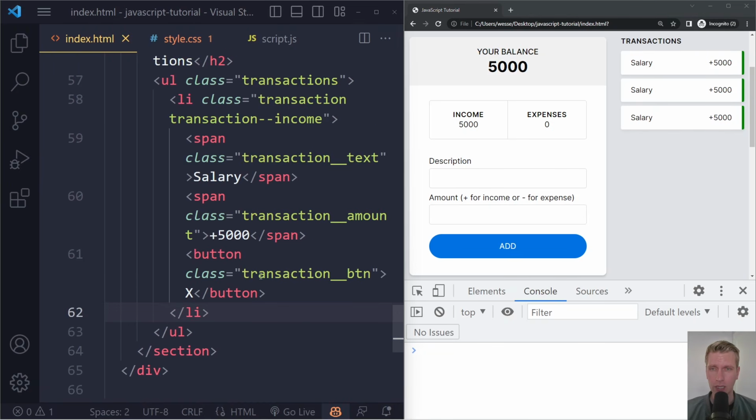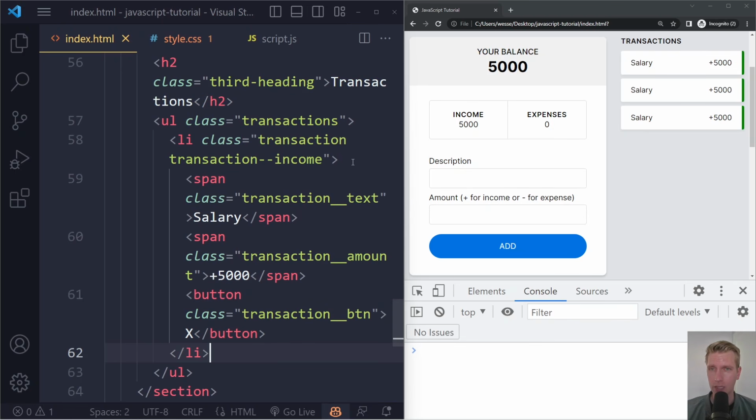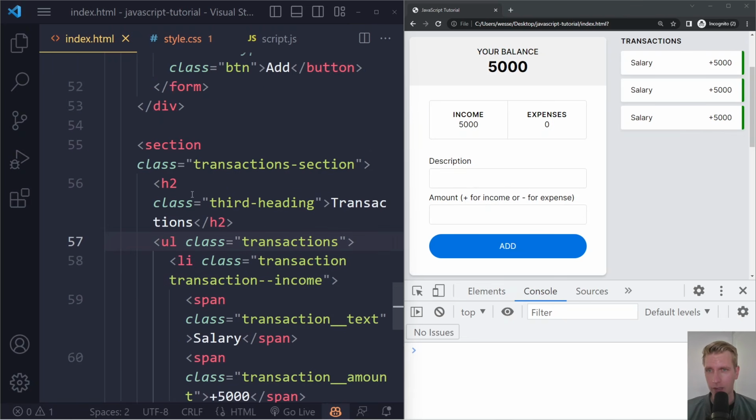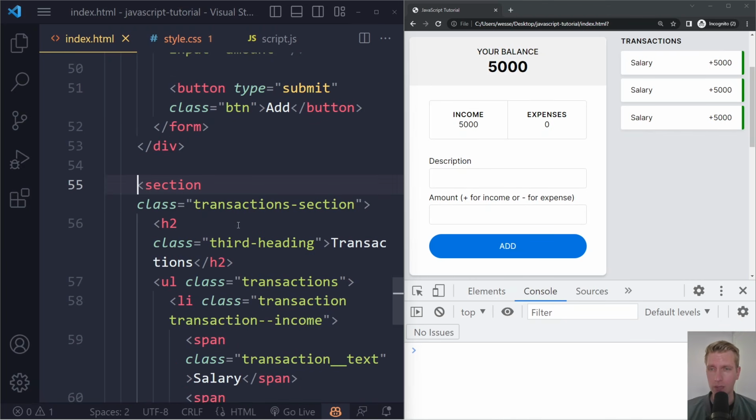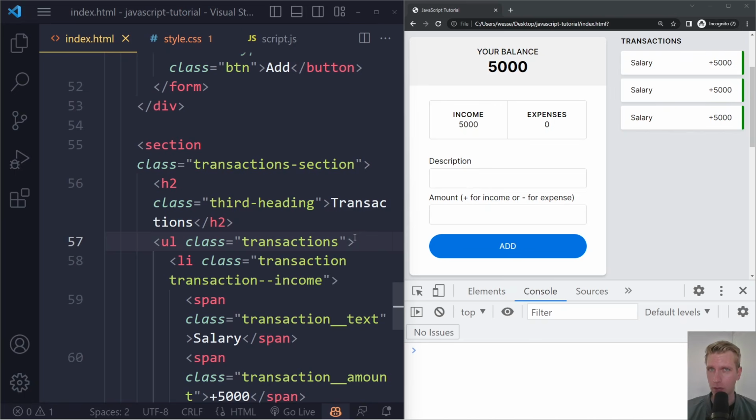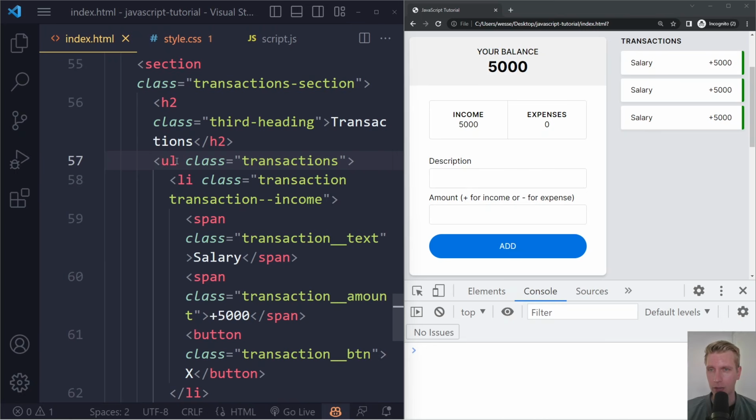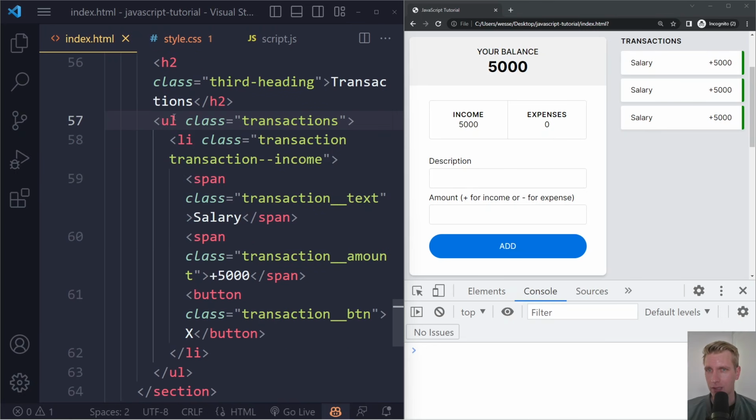The best solution, you have to know about these events. The click event, they bubble upwards. So if we click on the LI, it starts here, but then it also goes up one level to the UL, and then it goes up another level to the section here, all the way until the root element, the HTML element. So these events, they bubble upwards as it's called. So we can also catch them at a higher level, on this UL. So we only have to attach an event listener to one element instead of to the hundreds of potential list items. So we're gonna catch the event at this level. This is called event delegation.